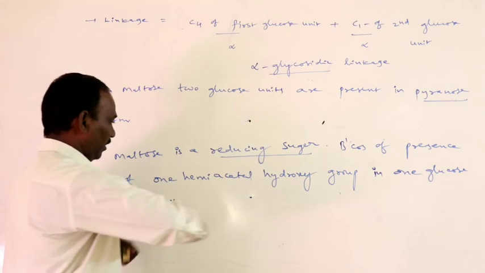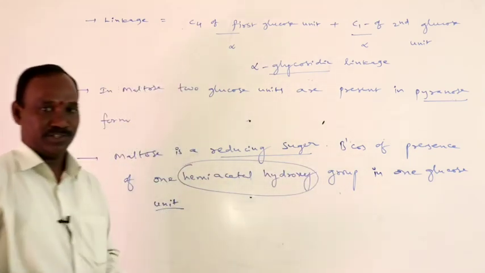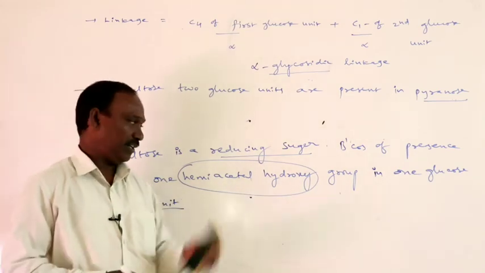This hemiacetal hydroxy group is responsible for the reducing nature. Therefore, maltose acts as a reducing sugar.